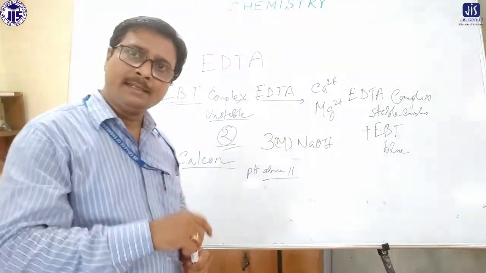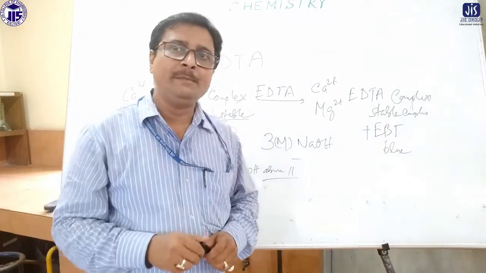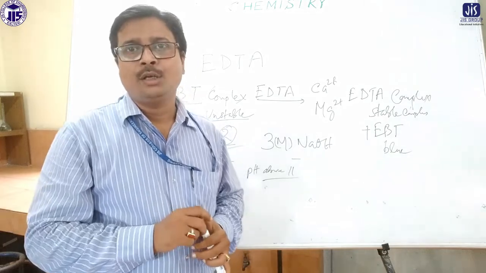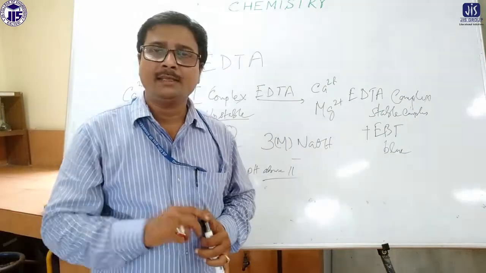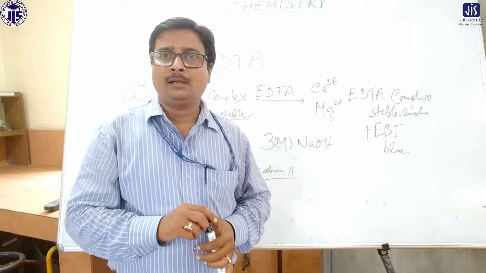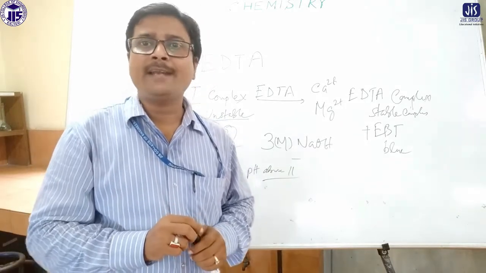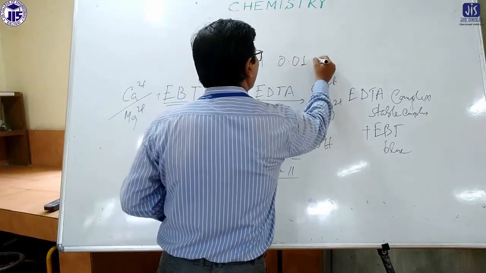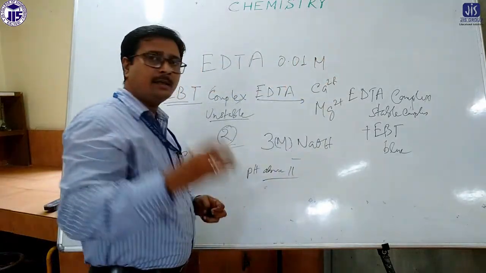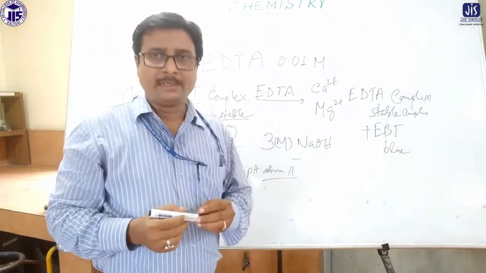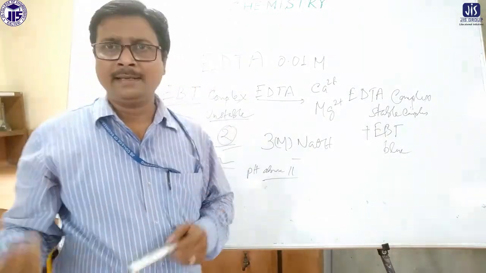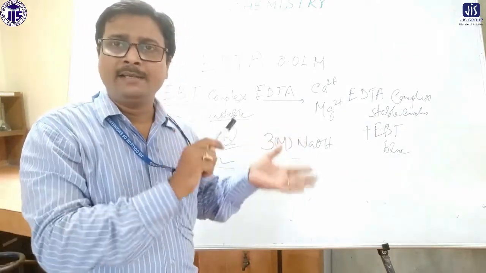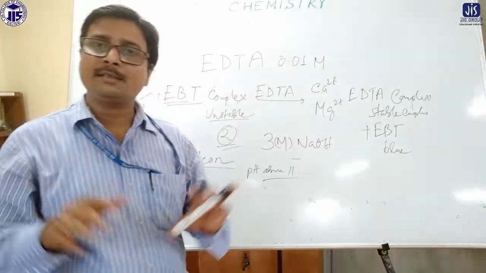We have to add it. And then we have to add a pinch or drop of EBT, Eriochrome Black T indicator. Initially the color turns to pinkish red or wine red. Then you have to fill the burette with 0.01 molar EDTA. Here we are taking 0.01 molar. That much EDTA we are taking in the burette, and when titration is going on, at the end point we'll find the blue color, blue like kerosene. So wine red to blue color appears. This is the first step.